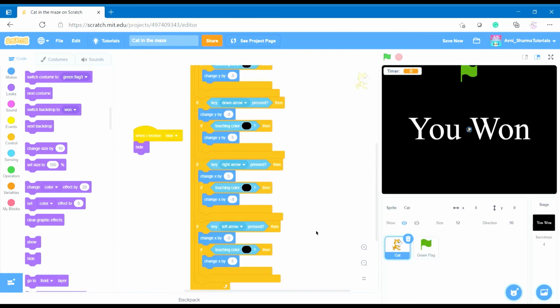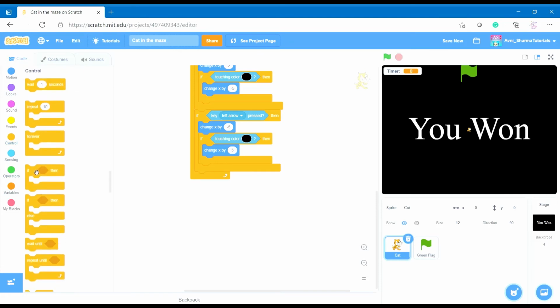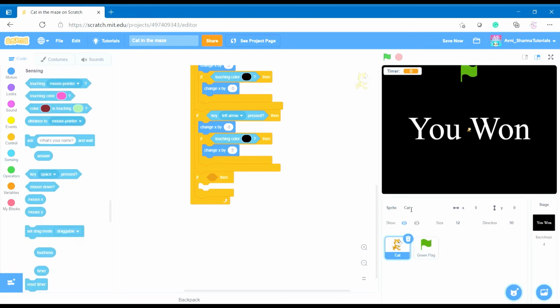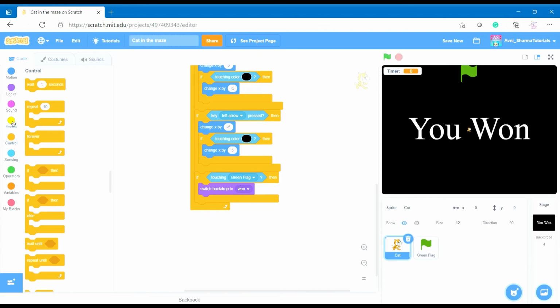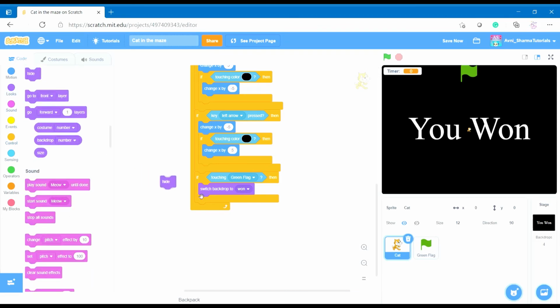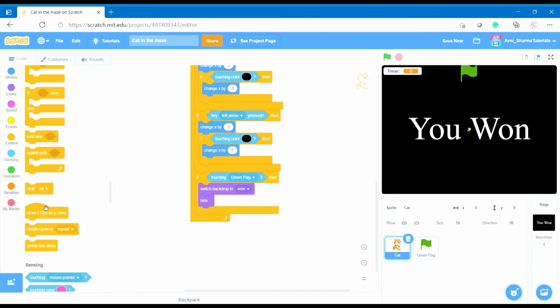And also add another if, because we also need to check if the cat is 1. So let's say if we have to code for the cat, if touching the green flag, we will say switch backdrop to 1, and we will hide and stop all.